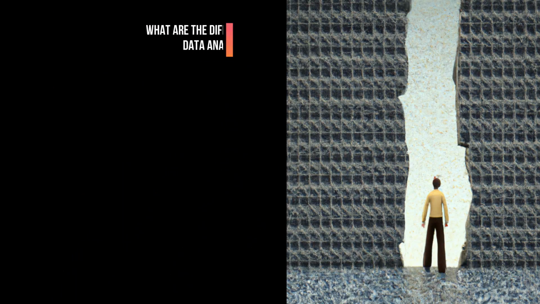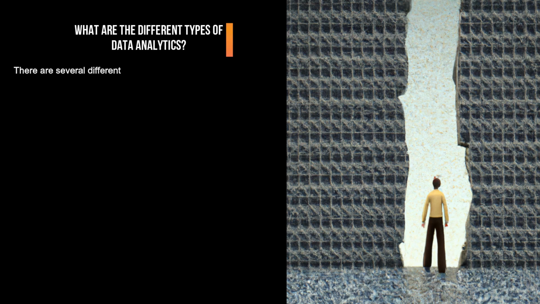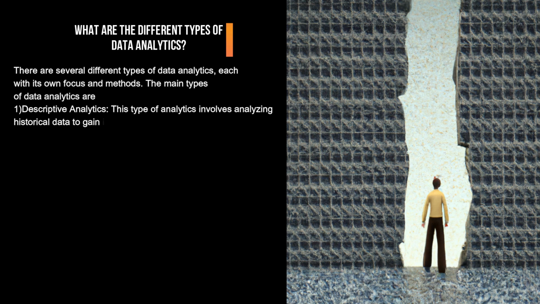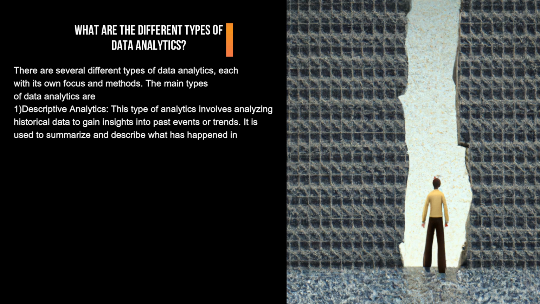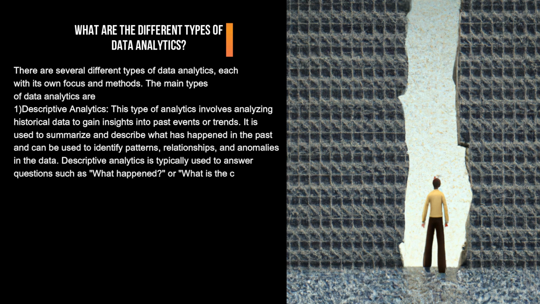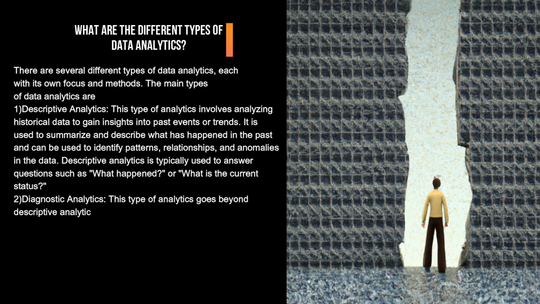What are the different types of data analytics? There are several different types of data analytics, each with its own focus and methods. The main types of data analytics are: 1. Descriptive analytics. This type of analytics involves analyzing historical data to gain insights into past events or trends. It is used to summarize and describe what has happened in the past, and can be used to identify patterns, relationships, and anomalies in the data. Descriptive analytics is typically used to answer questions such as what happened or what is the current status.